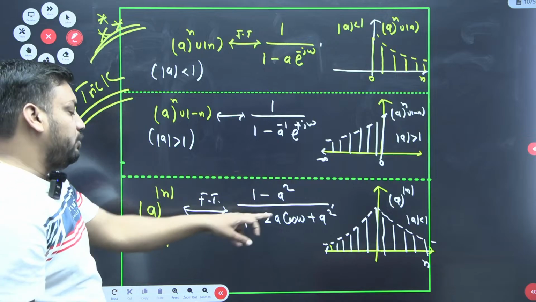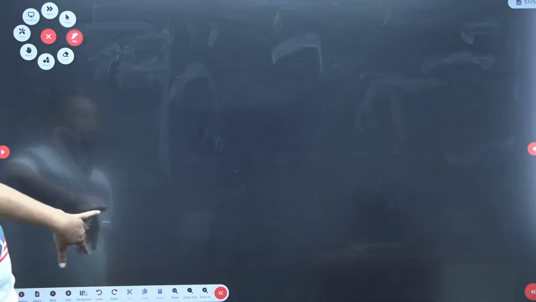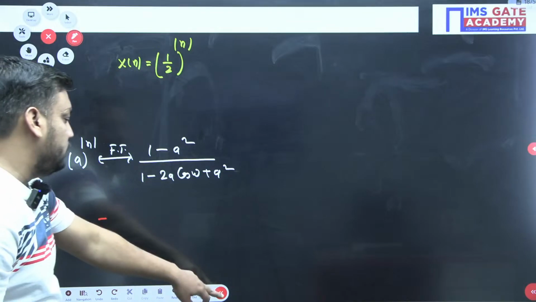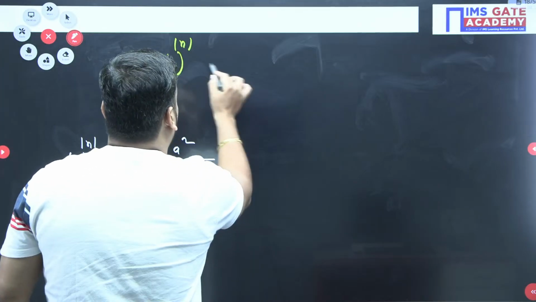1 minus a square upon 1 minus 2a cos omega plus a square. As we discussed, if you know the standard result, then you can solve this. But the condition is what, guys? Mod of a should be less than 1, because a value is half, so that is why we can find.